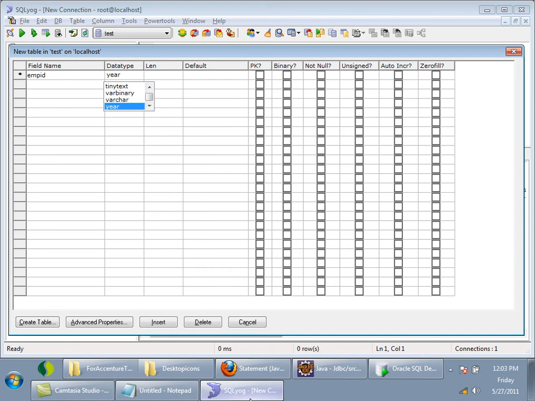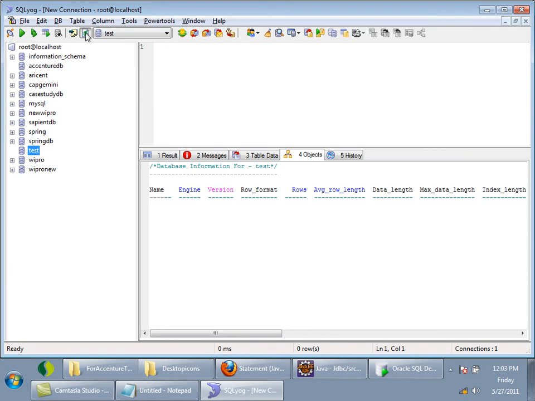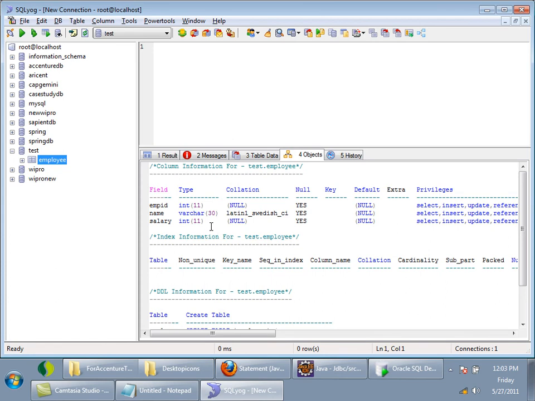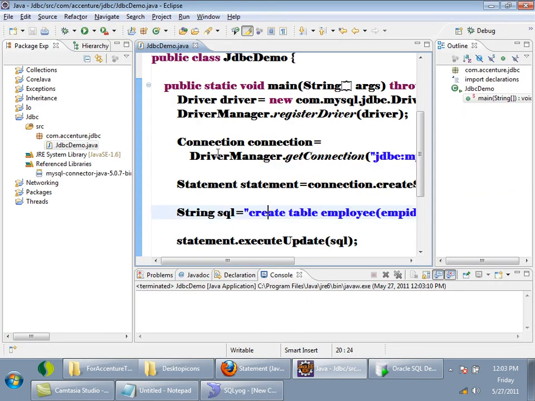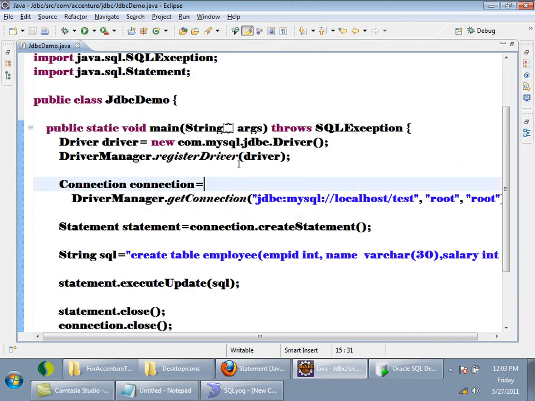I'll just refresh here. Table is created, employee, with whatever I said. See, int, varchar 30, int salary. Now do this program and see whether the table is created or not. MySQL is installed on all the machines, I guess. Yes, installed. Table created.